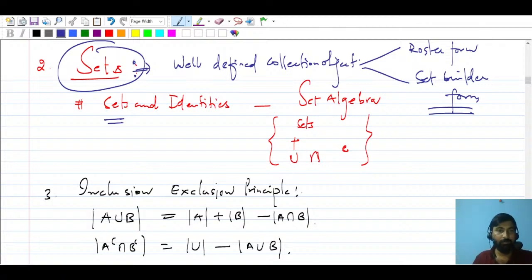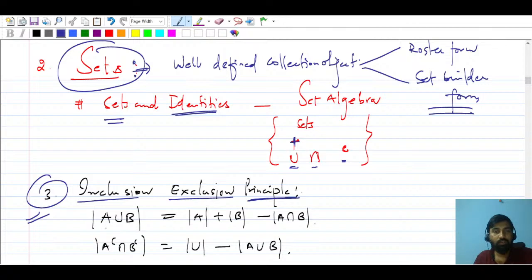Then we will talk about identities and various operations. You can see this is the union, intersection, and this is complement. What is a subset, all those things we talk about. And we will talk about a very important principle, the inclusion and exclusion principle.